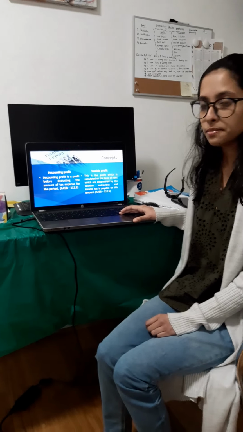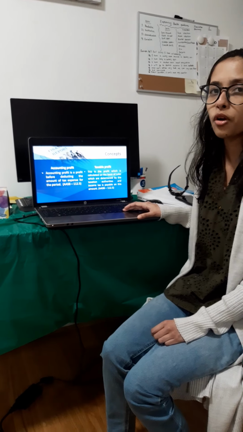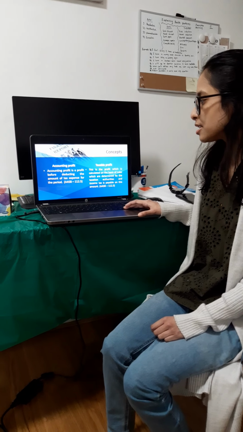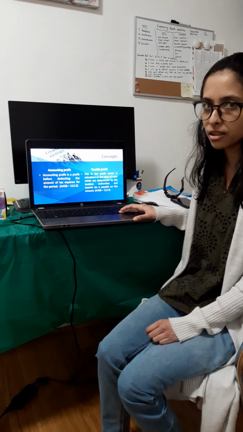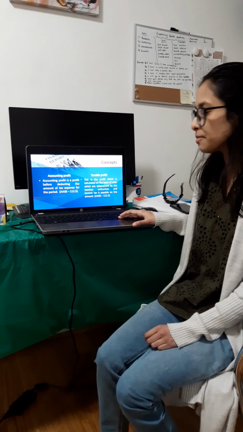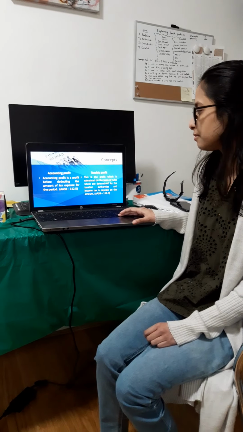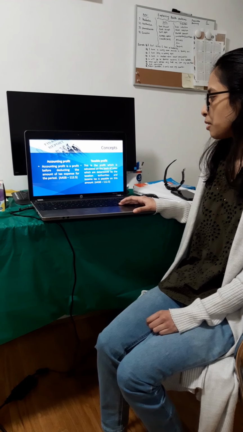There are 7 concepts. One is accounting profit. Accounting profit is profit before deducting the amount of tax expense for the period according to AASB 112.5. The second one is taxable profit.